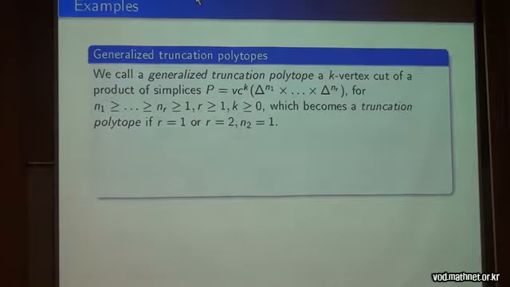Generalized truncation polytopes, as I call them, these are just vertex cuts of a finite product of simplices of arbitrary dimensions and arbitrary number of vertex cuts.